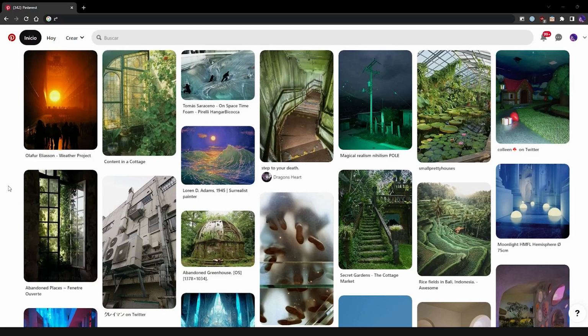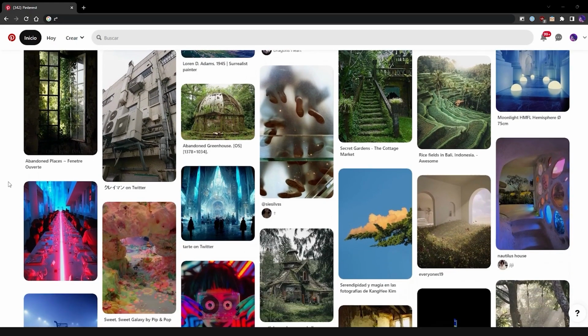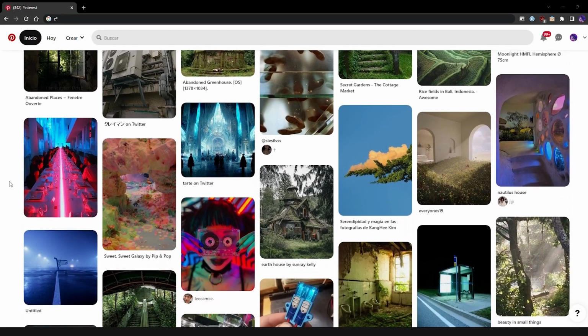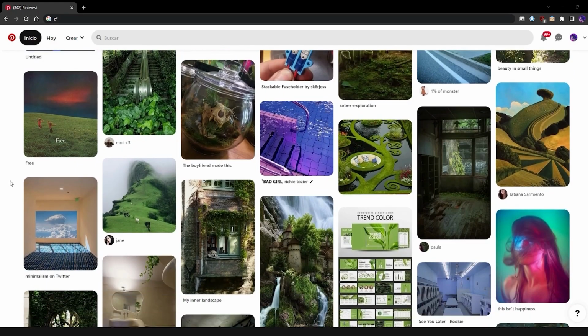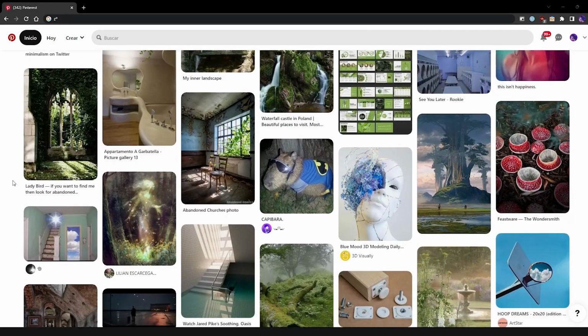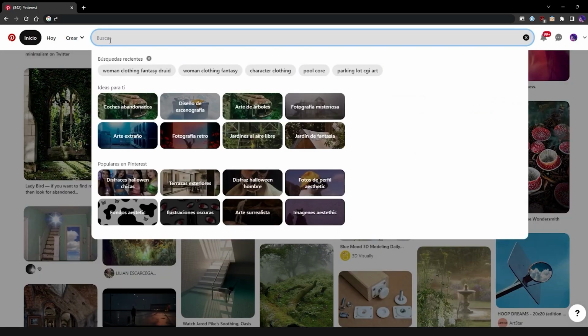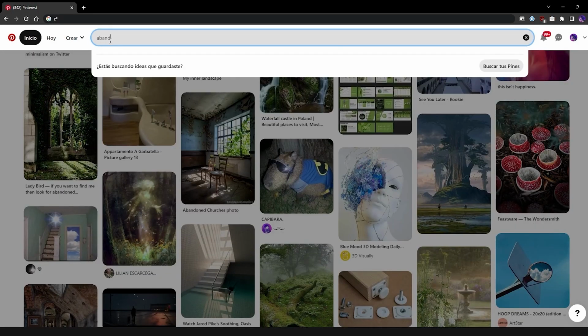So I look up pins on Pinterest and start looking for things that interest me. In this case, Pinterest already has an idea of what I like, so it just shows it at me and I just have to scroll down until I see something cool. I can also search for topics that interest me. In this case, I just search for abandoned.